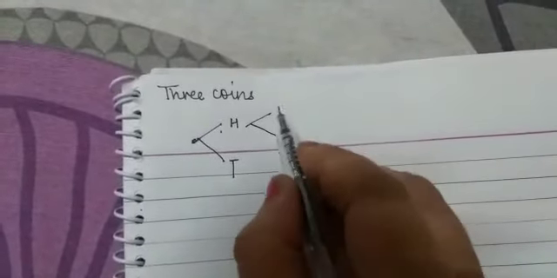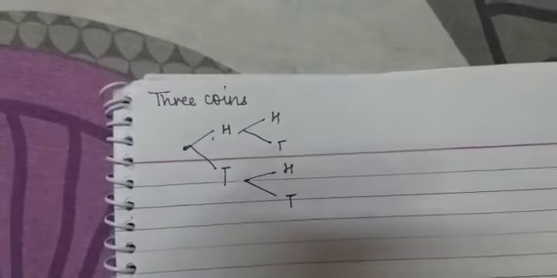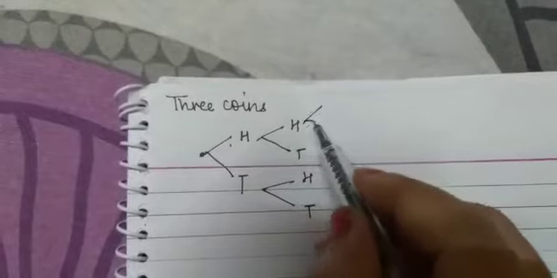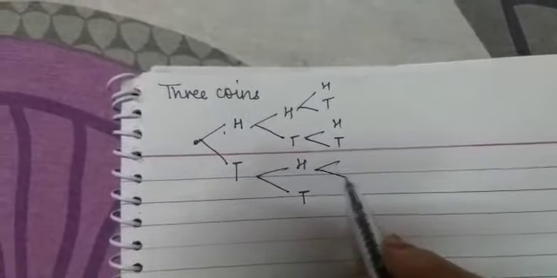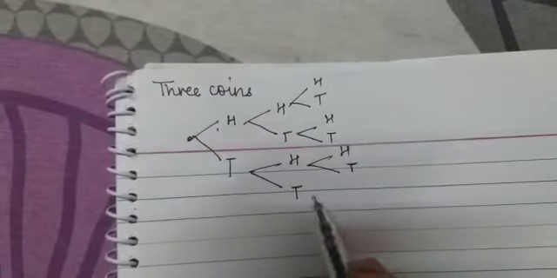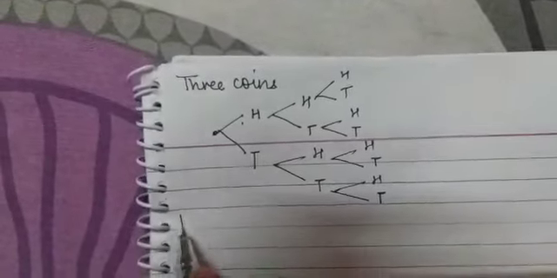Now we come to the 3 coins. When I flip the coins simultaneously, the first is head or tail. Again, in front of head I'll write head and tail. Then the second coin is flipped simultaneously. Then the third, and again in front of all you will write HT, HT. This type of arrangement is called a tree arrangement, and from this we are finding the possible outcomes.